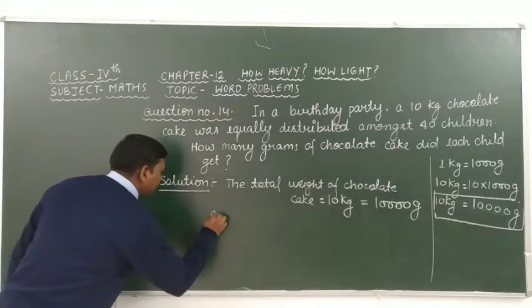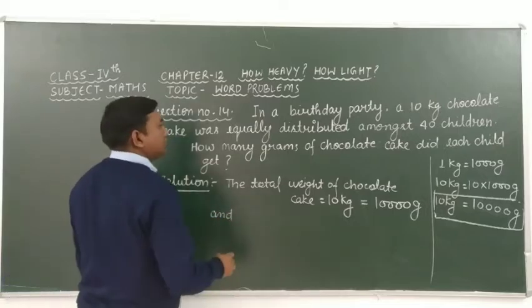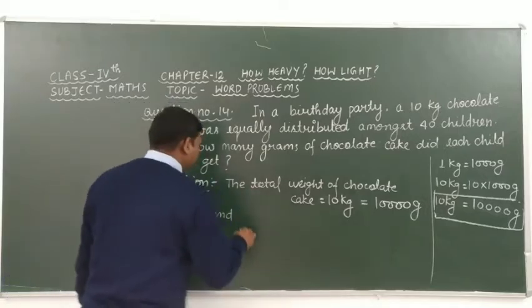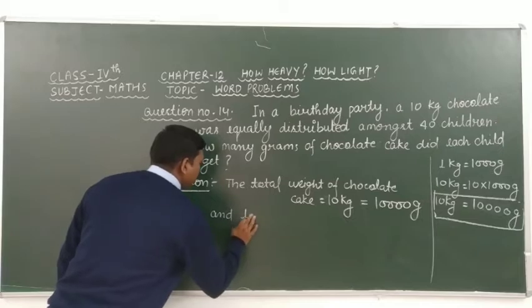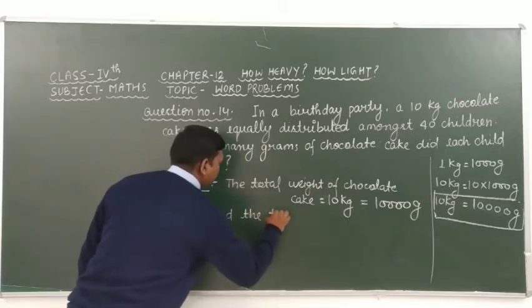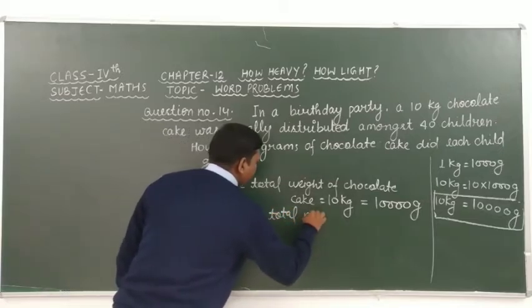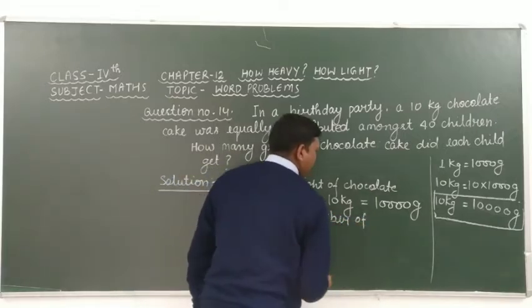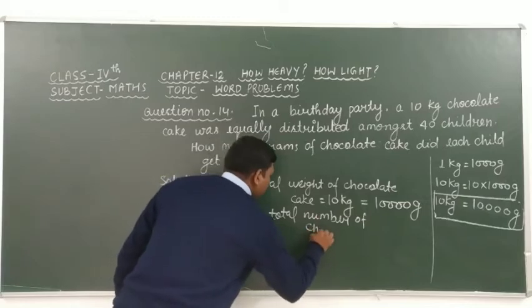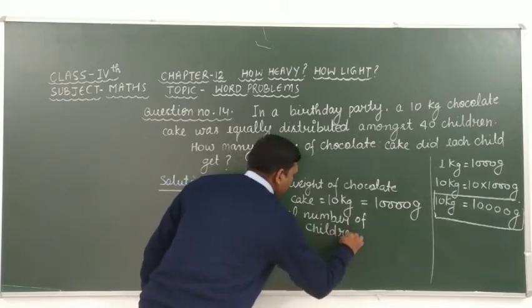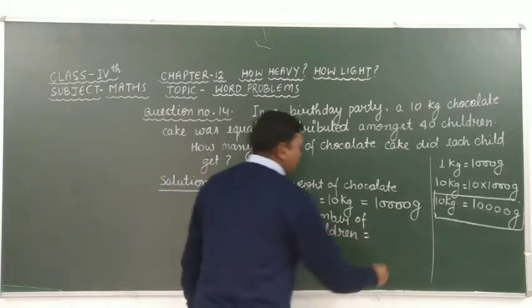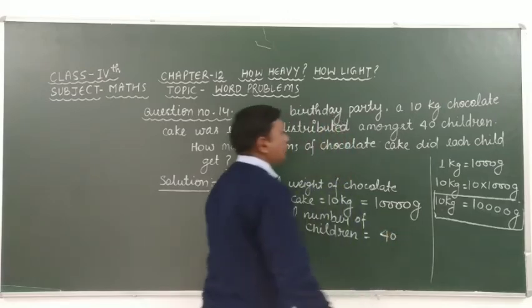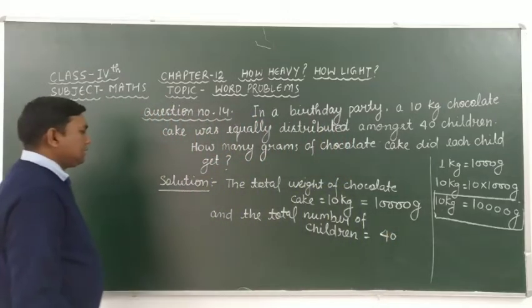And the total number of children is equal to 40 children.